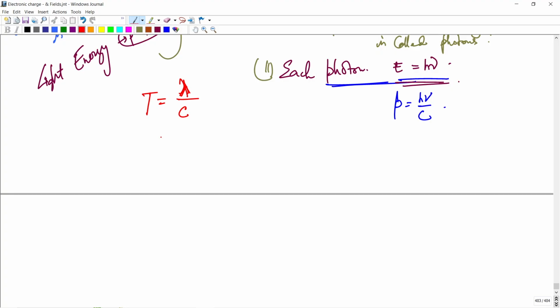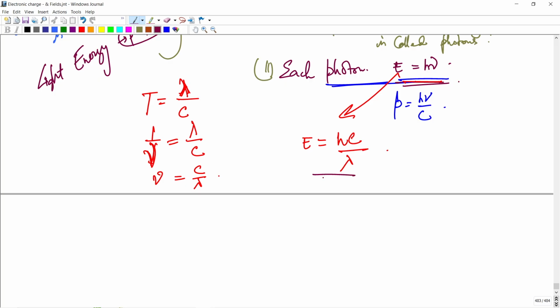One by time period is the frequency, so nu is c by lambda. Now E equals h nu, and with nu equal to c by lambda, speed of light by wavelength, we get the energy.